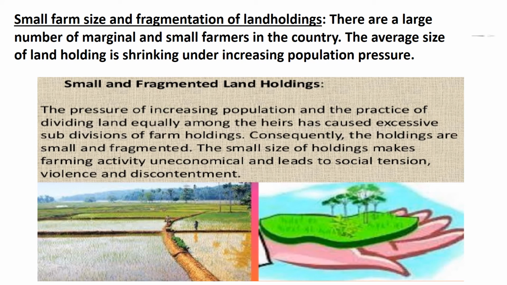Small farm size and fragmentation of land holdings. There are a large number of marginal and small farmers in the country. The average size of land holding is shrinking under increasing population pressure. Small and fragmented land holdings, the pressure of increasing population and the practice of dividing land equally among the heirs has caused excessive subdivision of farm holdings. Consequently, the holdings are small and fragmented. The small size of holdings makes farming activity uneconomical and leads to social tension, violence and discontentment.